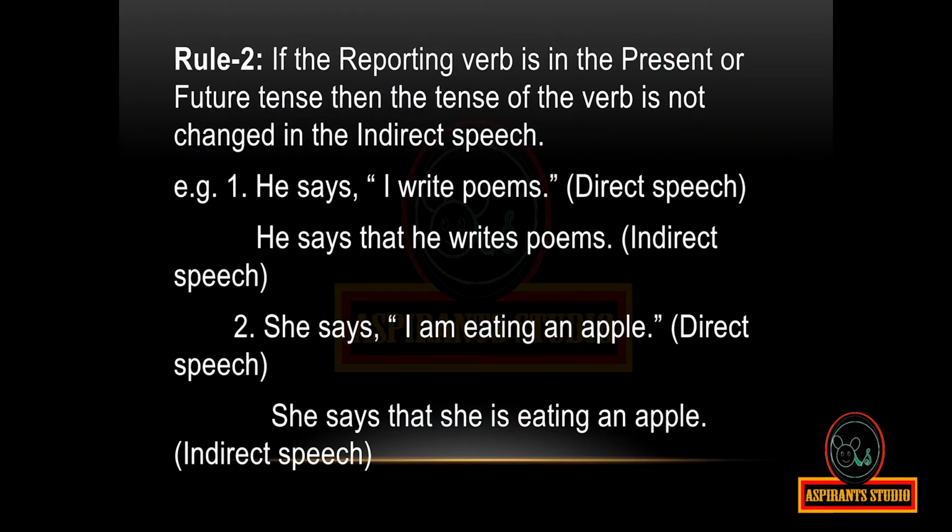Rule 2. If the reporting verb is in the present or future tense, then the tense of the verb is not changed in the indirect speech. For example, he says, "I write poems." Direct speech. He says that he writes poems. Indirect speech.